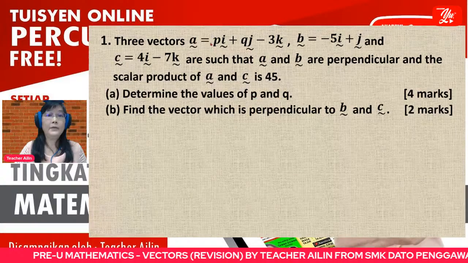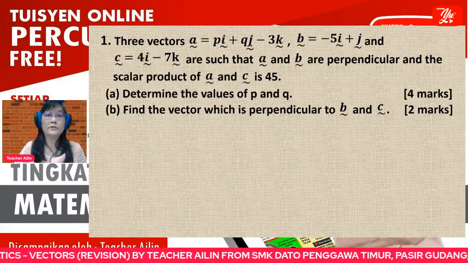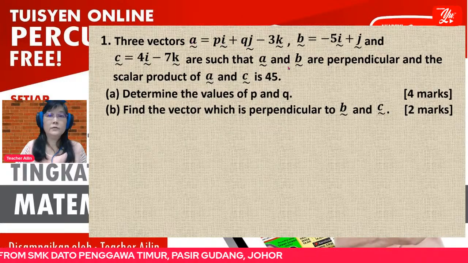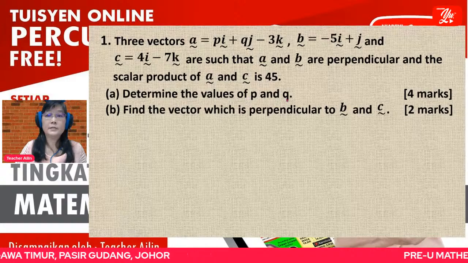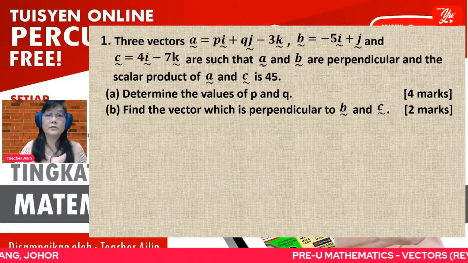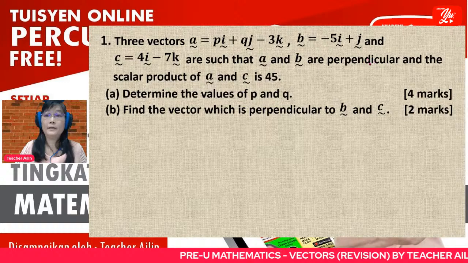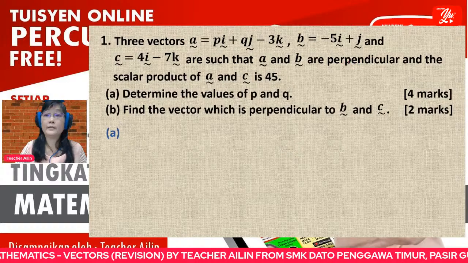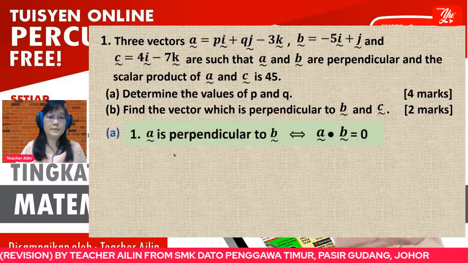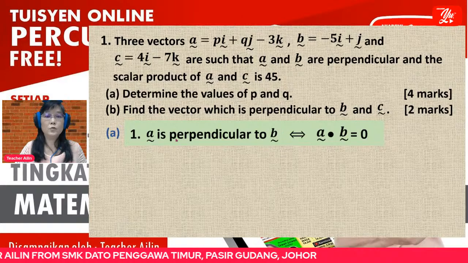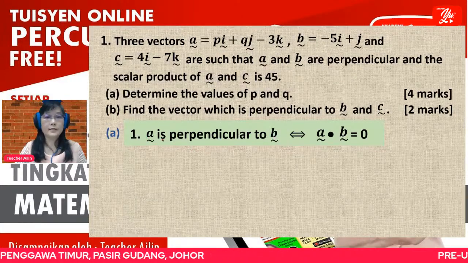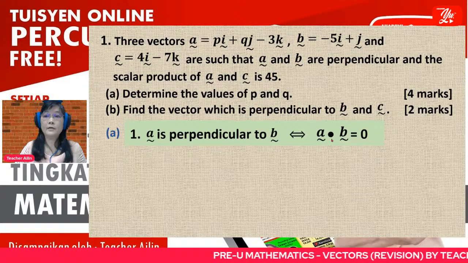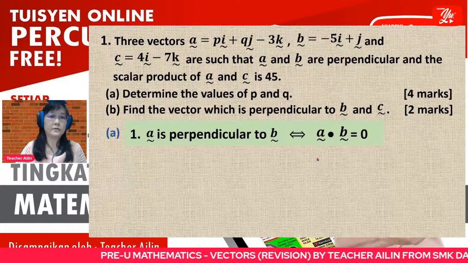So we see here P and Q are the coefficients of i and j of vector A. Now to find P and Q, from the first information, A and B are perpendicular. So the first formula you can use is the perpendicular formula. When we compare two vectors, if the two vectors are perpendicular, then you can use the dot product.